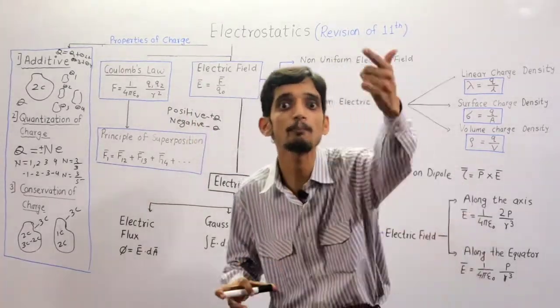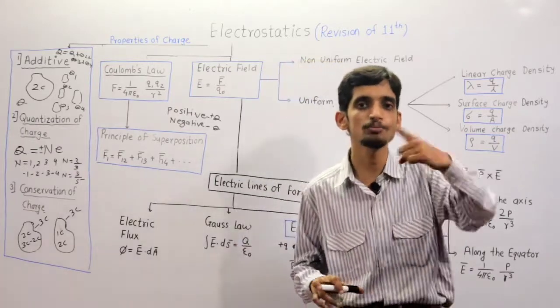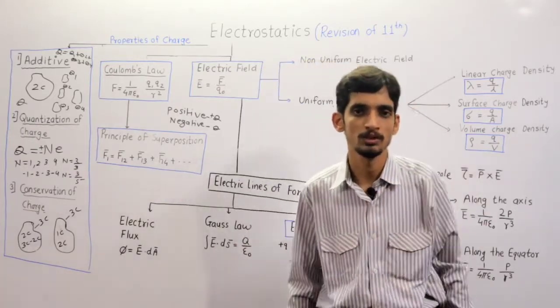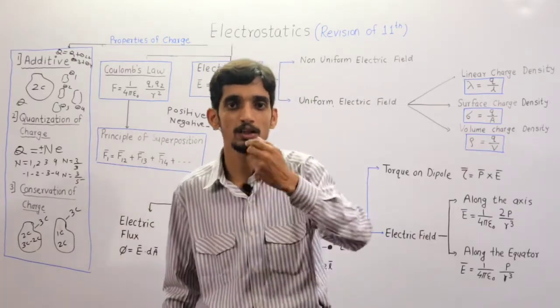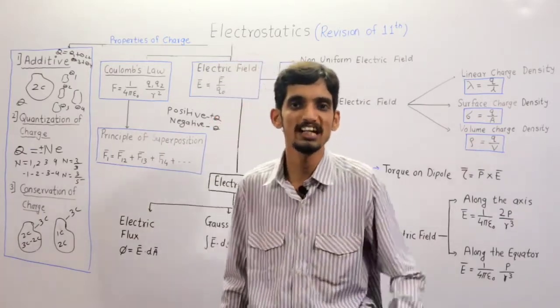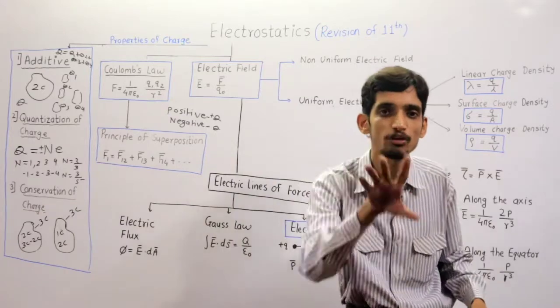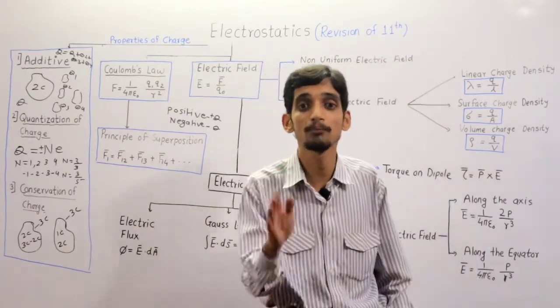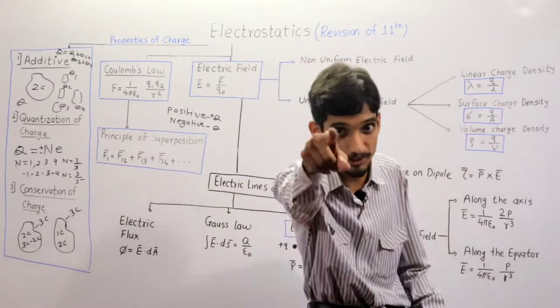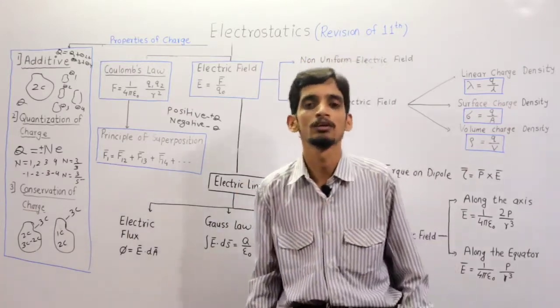Clear? What is meant by positive charge? What is meant by negative charge? Positive charge means whenever a particular body loses its electrons, it is now deficient in electrons, and due to that deficiency of electrons, that body is definitely charged, but it is positively charged. Clear?